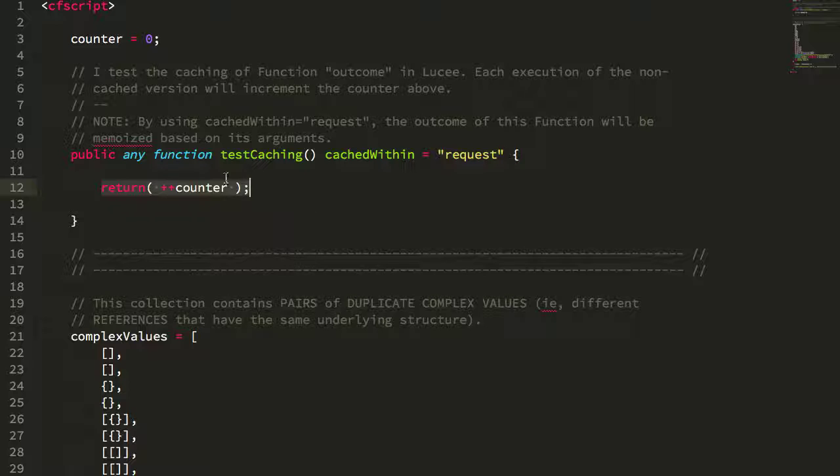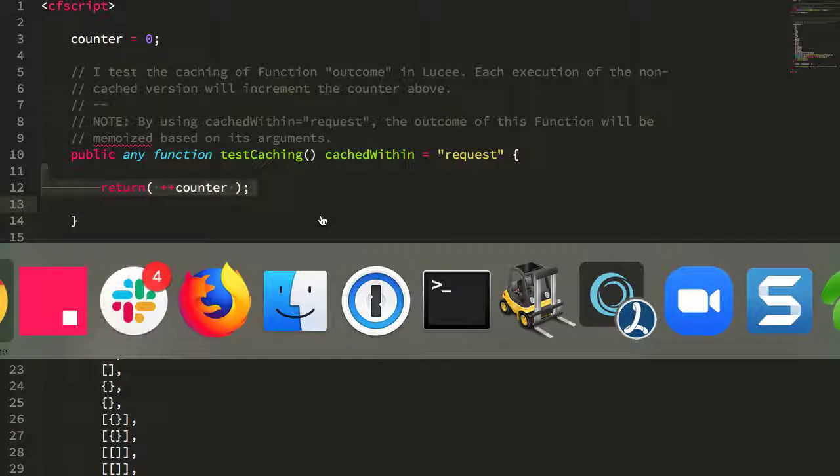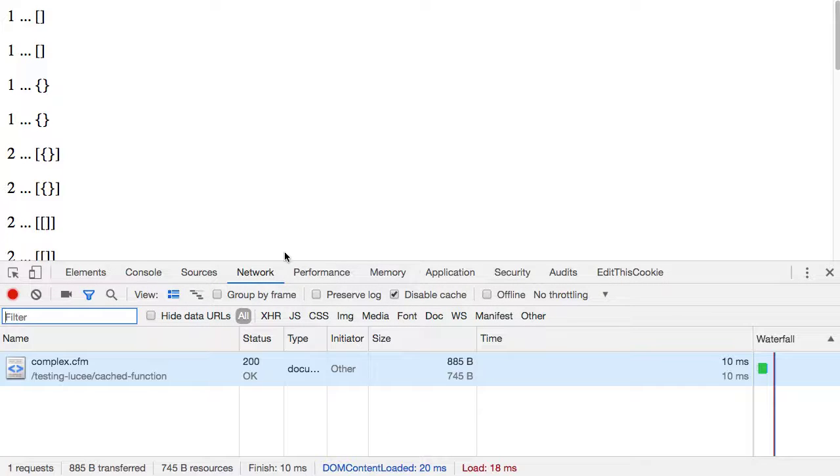So what this means is that if executing this function returns a new value, the body of the function executed and the caching has not taken place. If it returns the same value as the previous invocation, it means that the body of the function was omitted and a cached result was returned. So let's go ahead and run this and see what happens. Let me just make sure we're getting the non-cached version here.